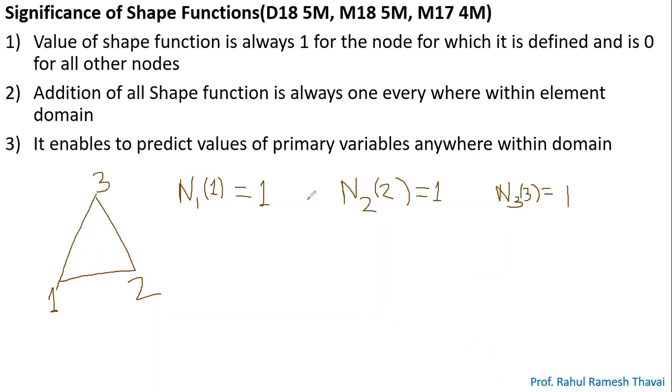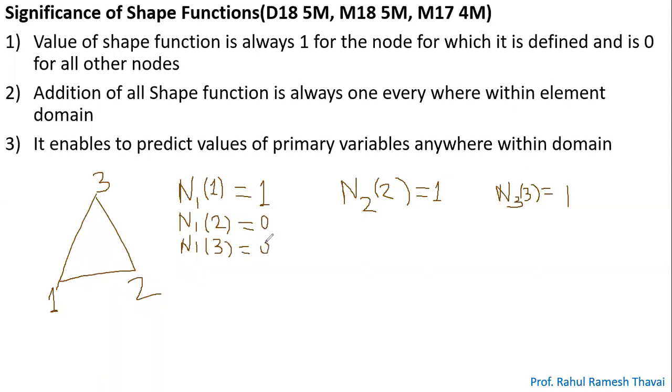So what about the rest of the nodes? If you calculate N1 at node 2, it will obviously be 0. What is the value of N1 at node 2? It is 0. Similarly, if you calculate N1 at node 3, obviously its value will be equal to 0.